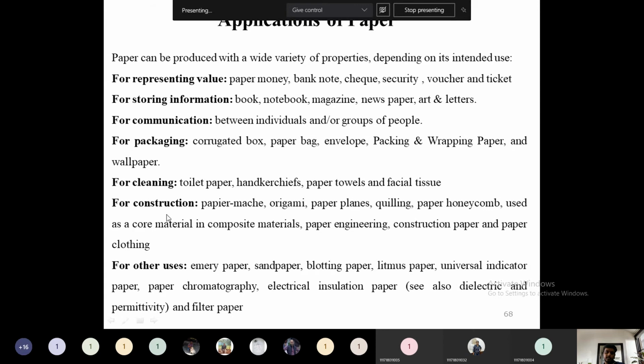Then for construction, recently many techniques have been invented in order to lower the construction material and to increase the use of paper waste. So papier-mâché we will call, origami, paper planes, quilling, paper honeycomb used as a core material in composite materials. Composite materials are nothing but more than one material together with the building material. Paper materials can also be used for construction purposes, so that it will gain some strength.